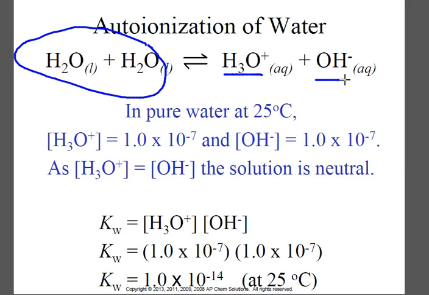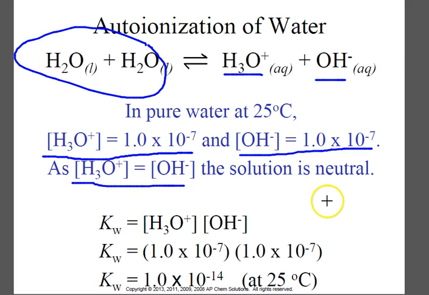We're talking about 1 times 10 to the negative 7th concentration of these things. So the H3O+ concentration will be 1 times 10 to the negative 7th, and the OH- concentration will be 1 times 10 to the negative 7th. Let's think about that for a second. Those two concentrations in pure water have to be equal, because the only way that H3O+ forms in pure water is to take a hydrogen from another water to form OH-. So these will be equal in pure water, and the solution will be what we call neutral.